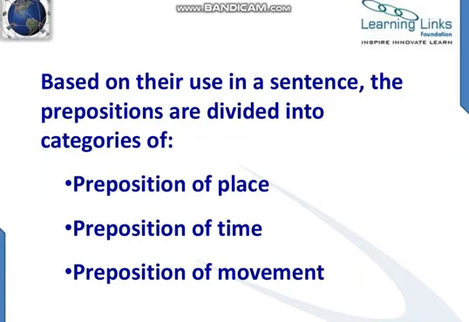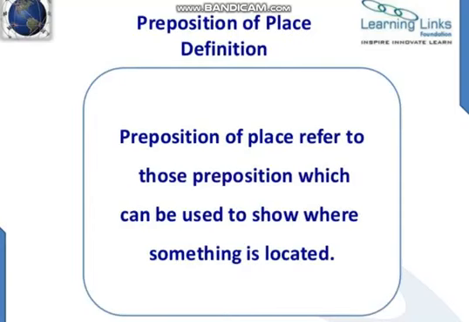Based on their use in a sentence, the prepositions are divided into the categories of preposition of place, preposition of time, and preposition of movement. These are the three types of prepositions according to the sentence. Preposition of place: let's first define it.